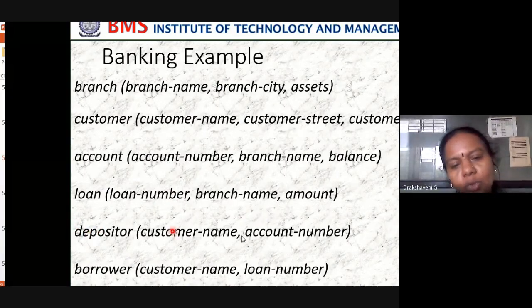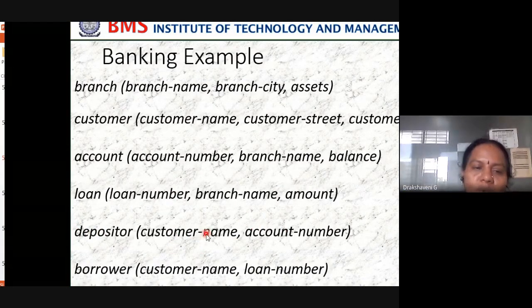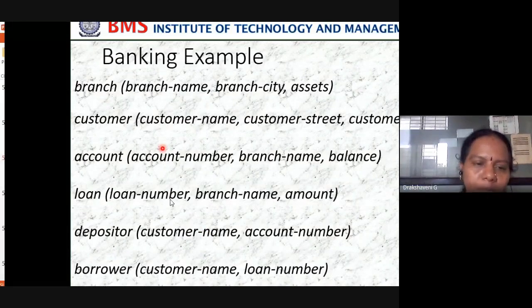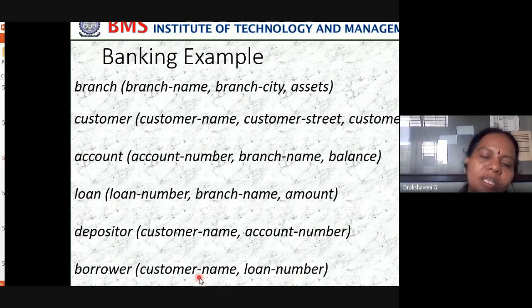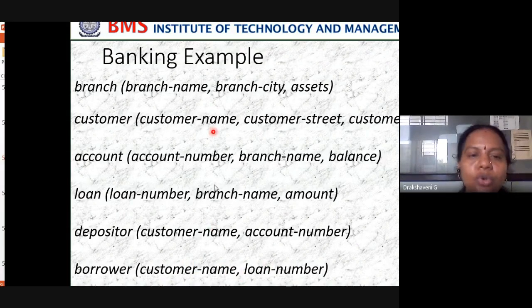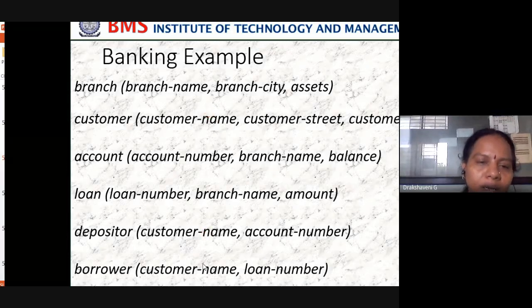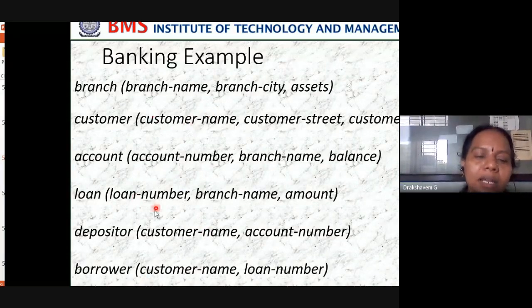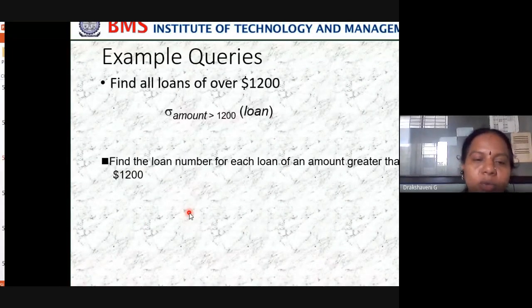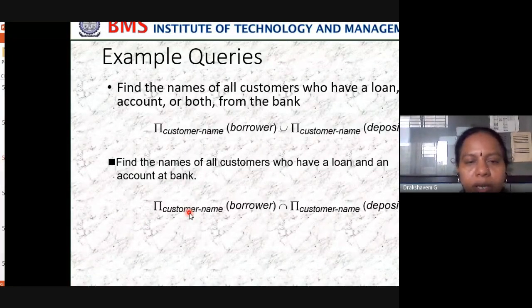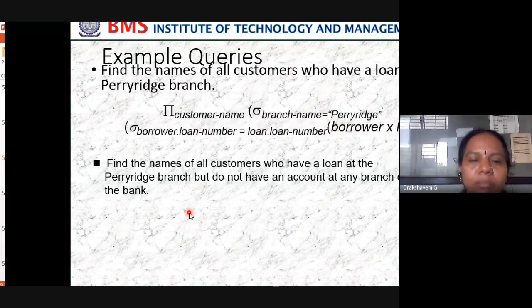Depositor has no primary key, but it has two foreign keys, one from customer, one from account. Borrower is the same: no primary key, but these two are foreign keys. So first you should know what tables and relations we have and how they are related, because I need to fetch data out of these. That's the reason you have to go through and write all these. Okay, now come back to the second one.